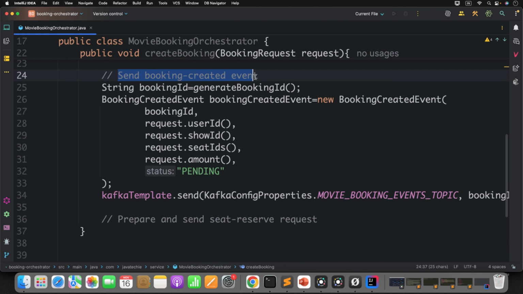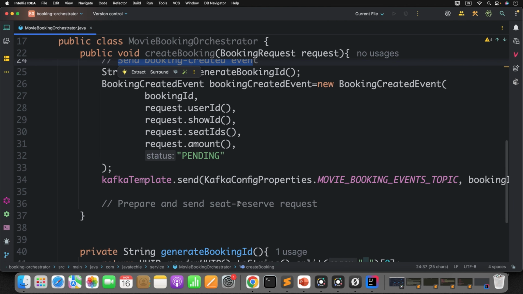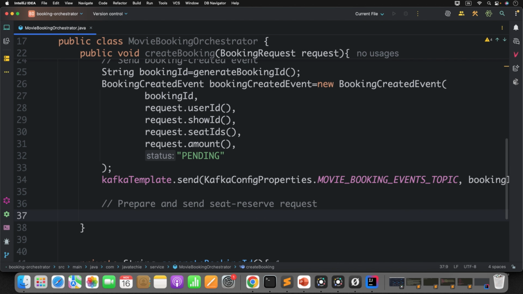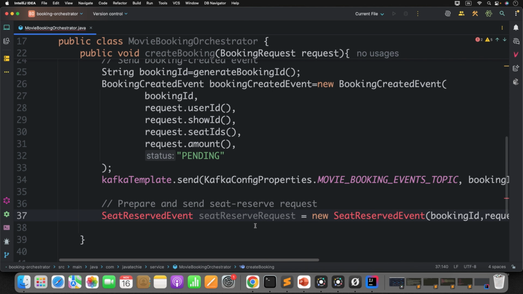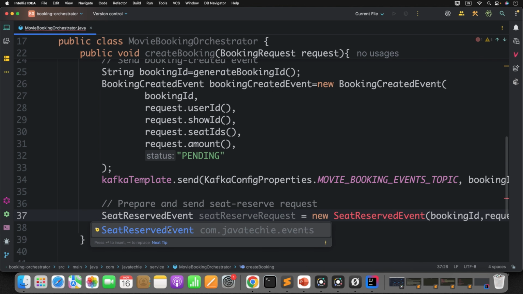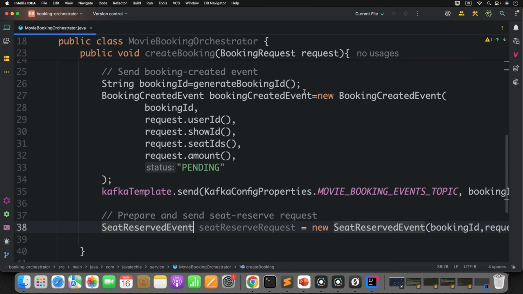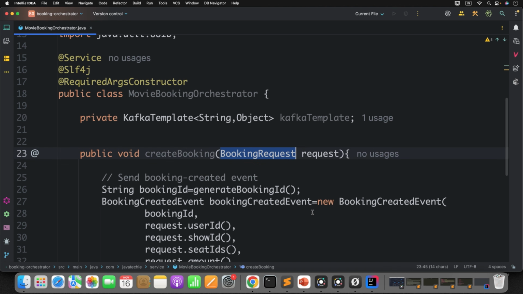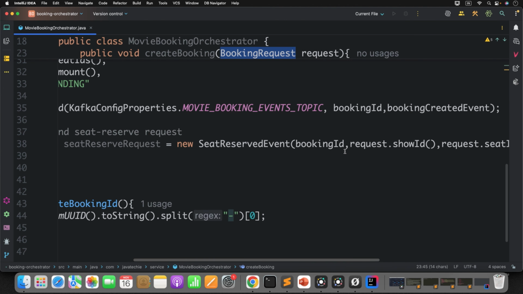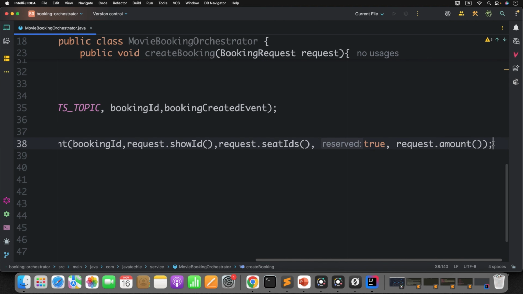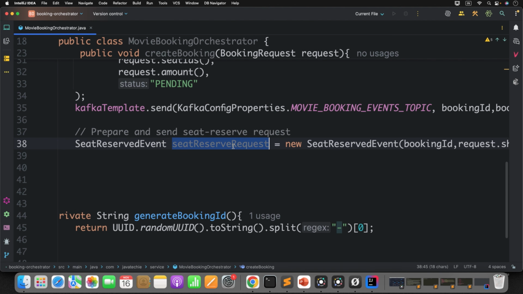Send booking created event. Now in a similar way, you also need to prepare the seat reserved event and publish it through this Kafka template. Okay, let's create the seat reserve event request or seat reserve event payload. You can create this particular object, seat reserved event, because you will get all the information directly from this request object, right? So you can happily just map the values from the request object. Now what next? Once you have this seat reserved request, you can publish it through the Kafka template.